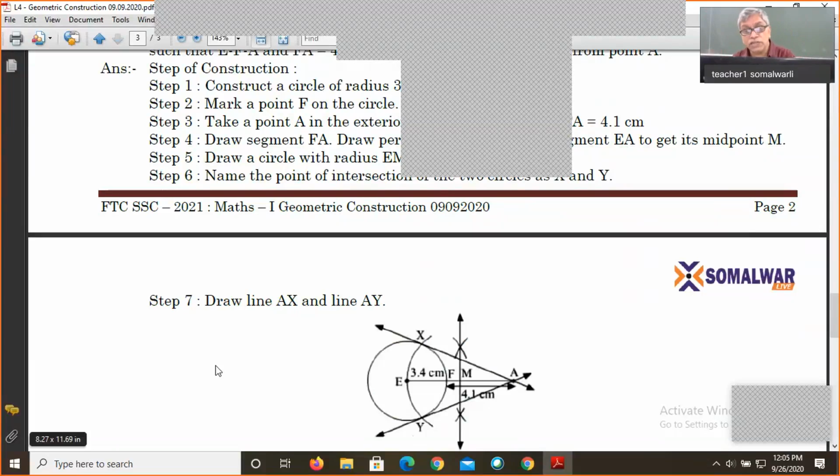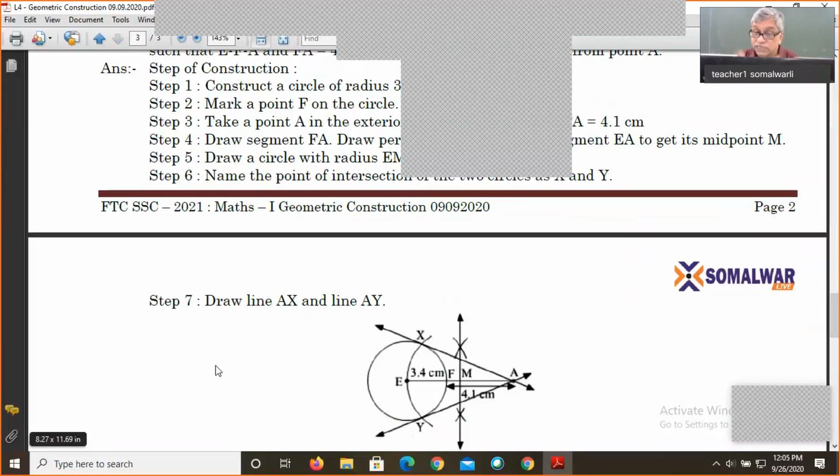That big circle will intersect the small circle at X and Y. Then we join AX and AY. By joining AX and AY using the scale, we draw lines, because a tangent is a line, not a segment. So AX and AY are the two tangents drawn from outside point A, such that EA is equal to 4.1 plus 3.4, because they are collinear.